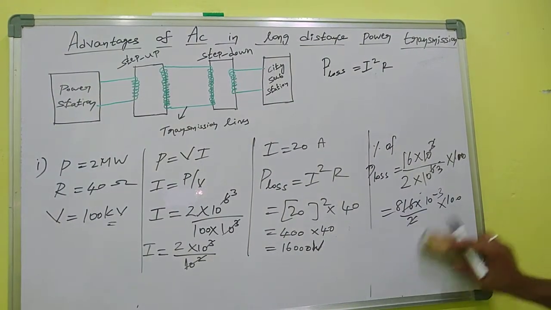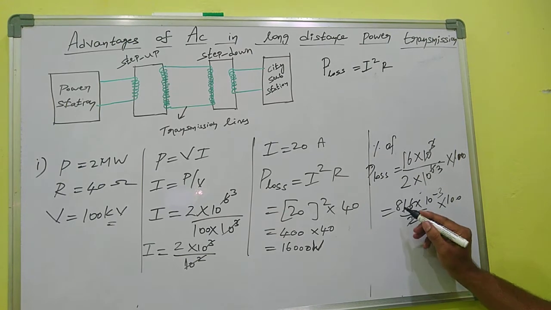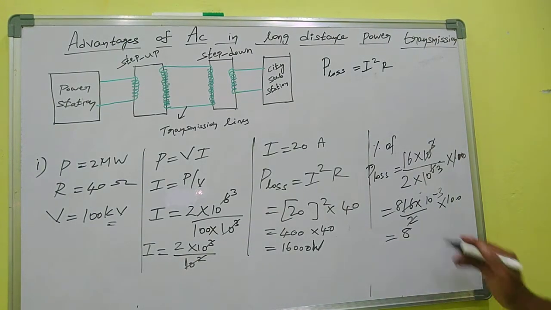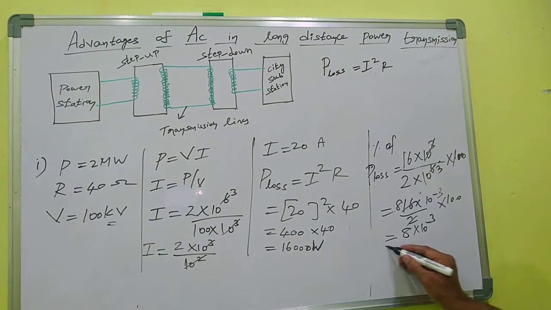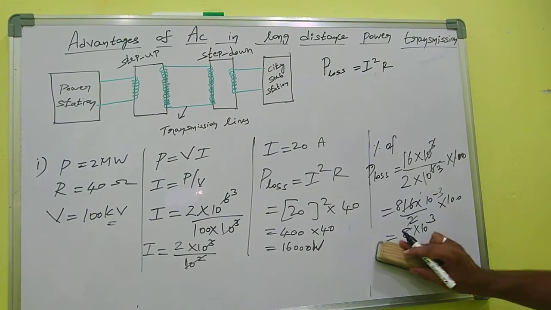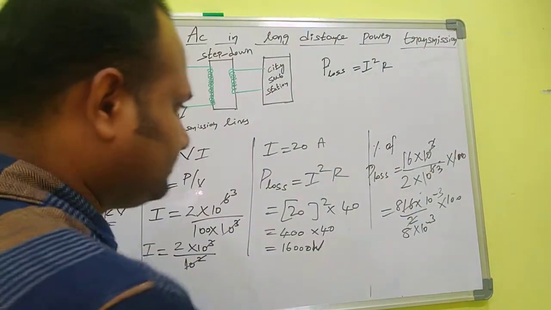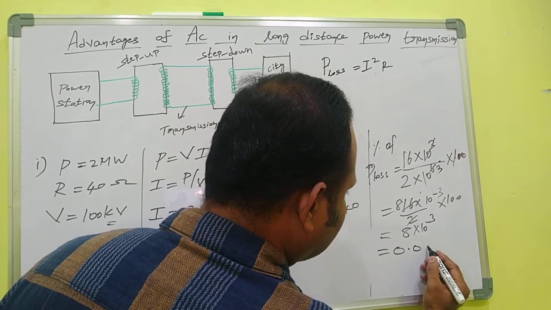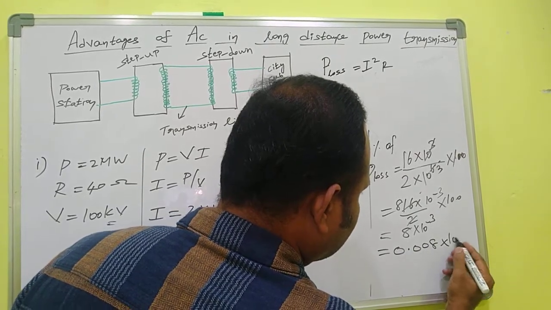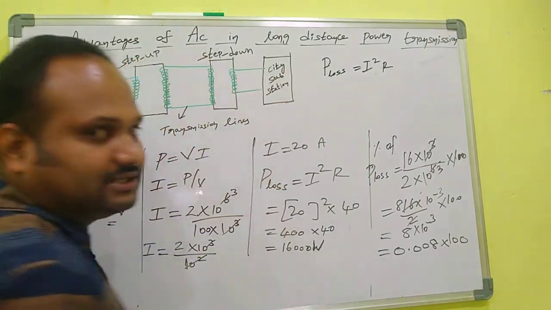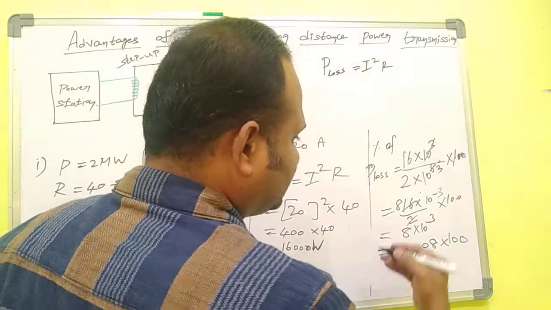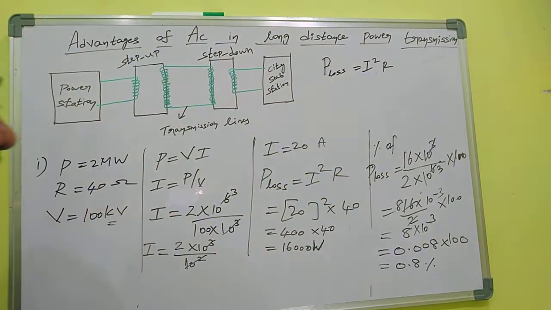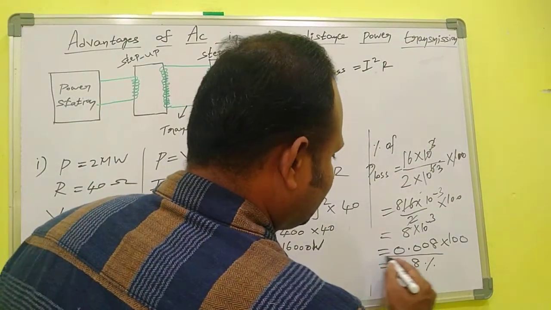I will write the steps separately. 216 cancel. We get the final value 8 into 10 power minus 3. 8 into 10 power minus 3 is nothing but 0.008 into 100. We want to convert this in percentage. So 0.008 into 100 is 0.8%. Only 0.8%.